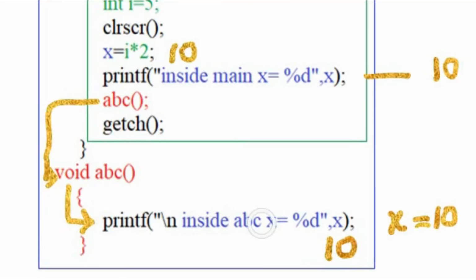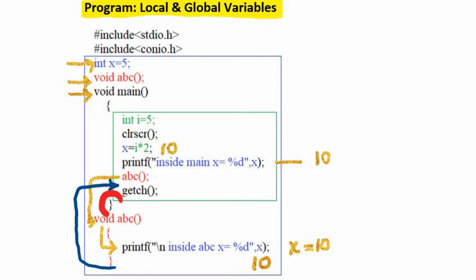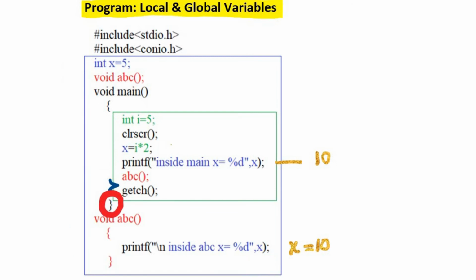After executing this printf statement, the body of function abc ends here, so the control will move back to the point where it was moved from. The getch function will be executed, and then the body of main function is ended here, and this point is the end of execution of this program. As soon as the execution of this program ends, the lifetime of global variable x is also ended here, and the variable x will be destroyed from the main memory.